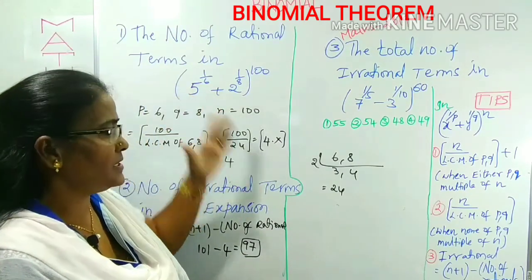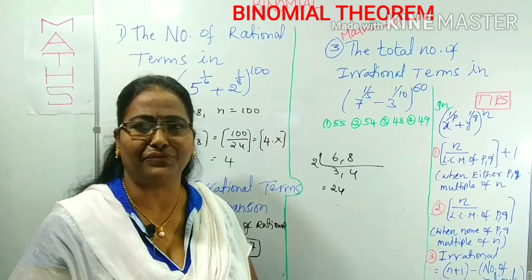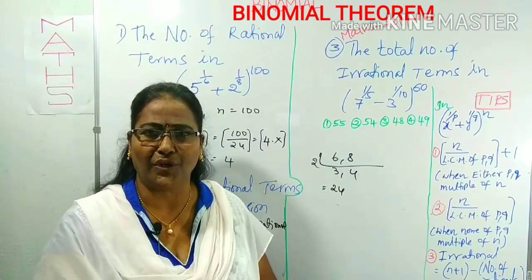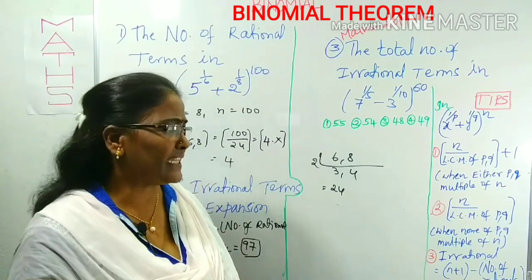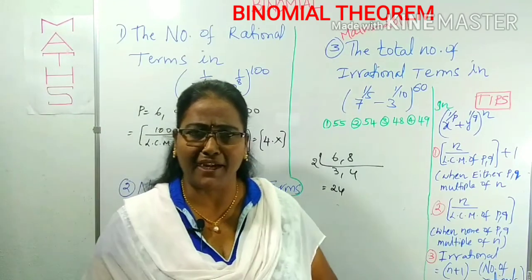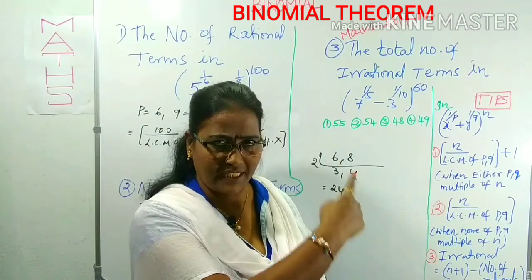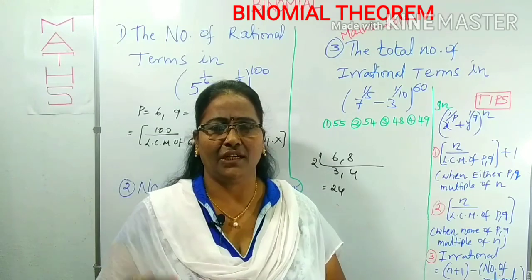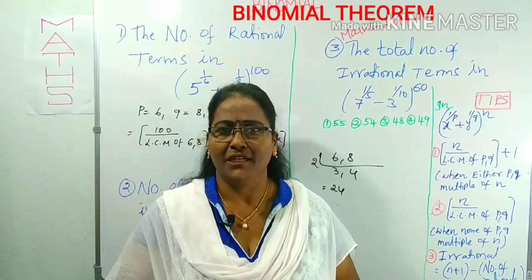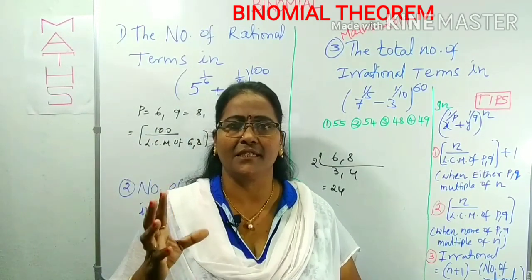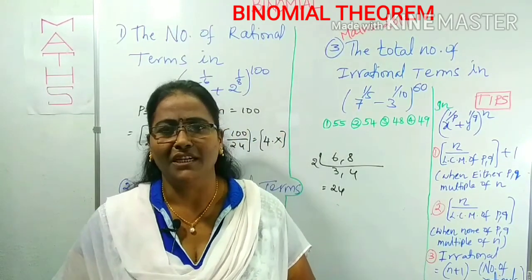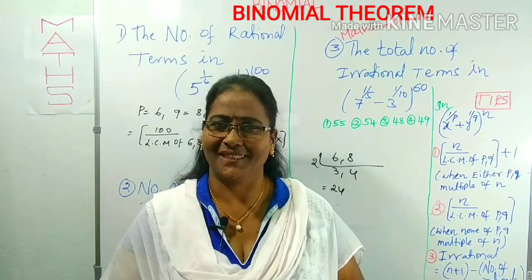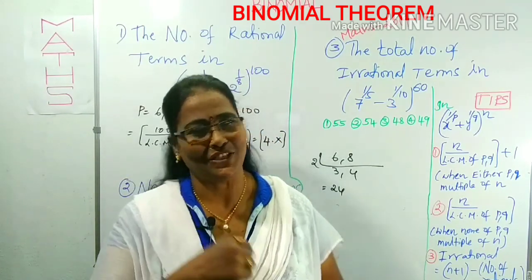Is it clear? We just have to concentrate on how to find the number of rational terms and number of irrational terms without expanding. If you expand, it takes too much time. Without expanding, just concentrate on that tip and apply it. You can remember it easily. You have that much capacity in your brain. You youngsters, just follow, and you can easily remember it. Then we can do a number of questions easily. Is it clear? Now look at the next question.